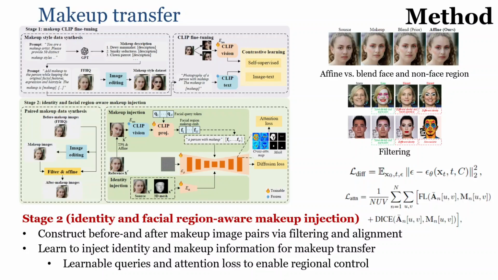In order to learn that, we calculate the cross attention between the UNet latent features and these facial region makeup embeddings. And we use the facial region maps to guide the learning of attention, so that each of the attention maps corresponds to one face segmentation mask. By doing that, we allow the model to learn to focus on different facial regions for each of the facial region learnable queries. And with that, our model has the ability to achieve region-specific makeup transfer, which we'll show later. So our objective has two loss functions. The first is the diffusion loss to learn the makeup transfer. The second one is attention loss to learn regional specific controllability. And for the attention loss, we use the loss function from DETR.